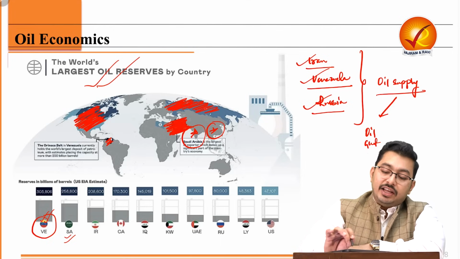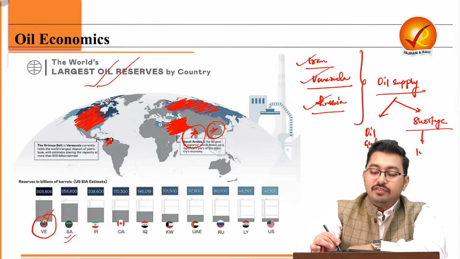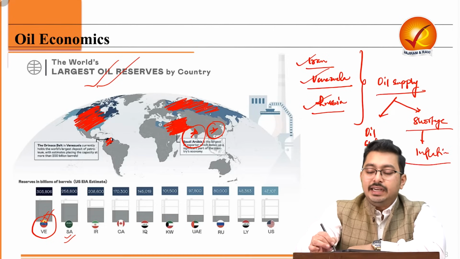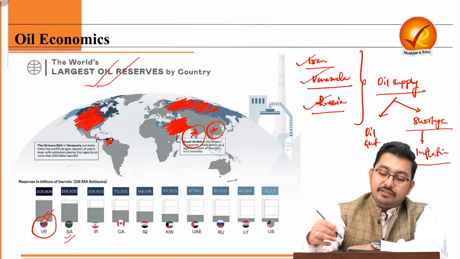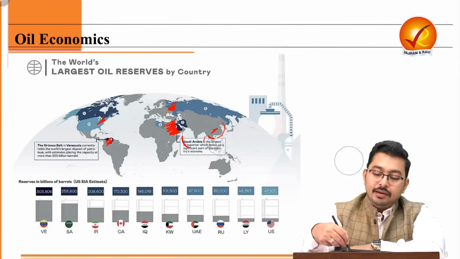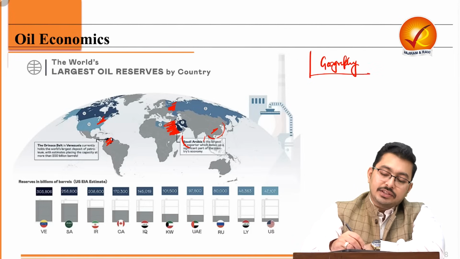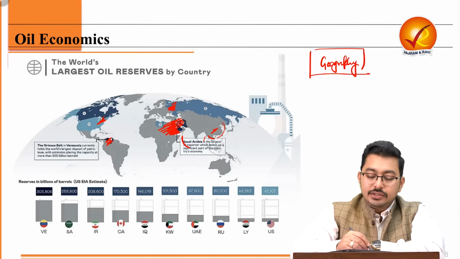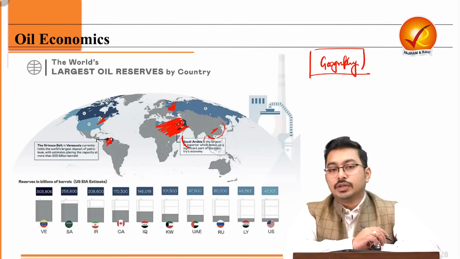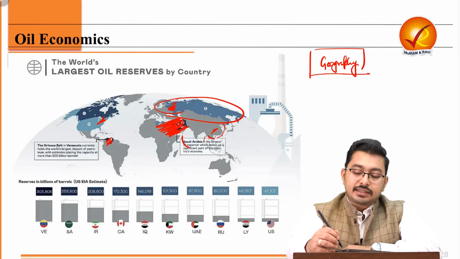On the other hand, when there are sanctions, what will happen? Oil shortage. In shortage, there will be inflation. So what India did, India started to diversify its oil imports. How? In terms of geography. Earlier, India's focus was more towards the Middle East. But with the Russia-Ukraine crisis, India started to focus on Russia. Why? Because it was getting discounted oil.